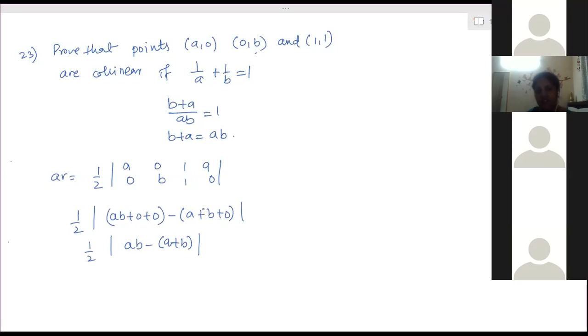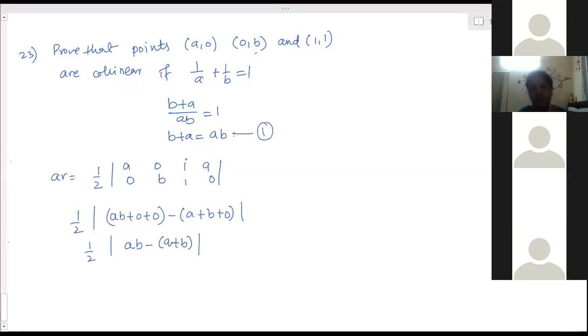How can we say that the points are collinear? We need to solve this first, the 1 by A plus 1 by B, and try to show it to be AB minus A plus B, and then try to prove it. How to prove further? The last step after that, what I need to do? Ma'am, 1 by A plus 1 by B, we should take the LCM. Already we have taken, I think so. Ma'am, we have already taken this as 1.